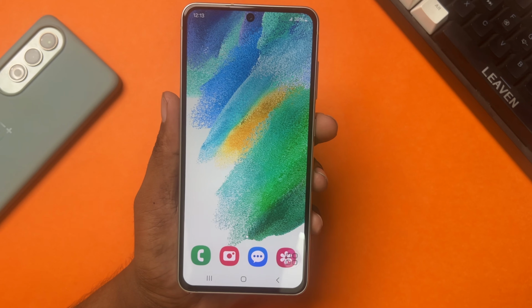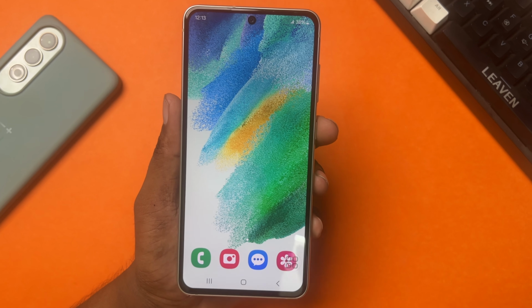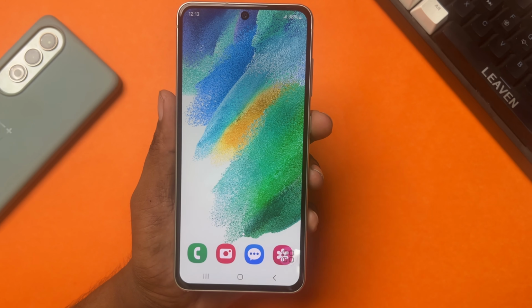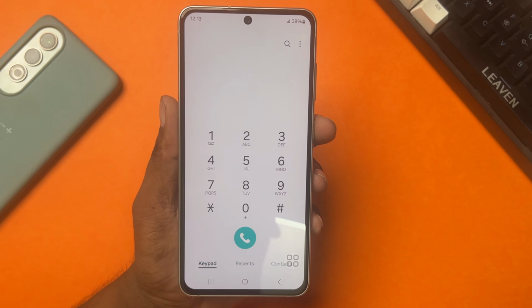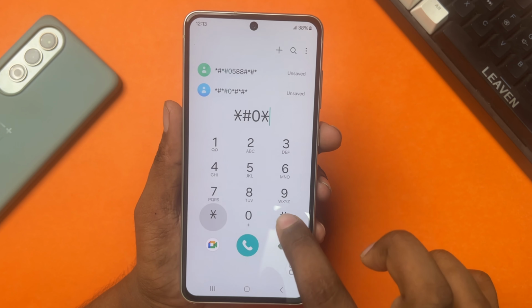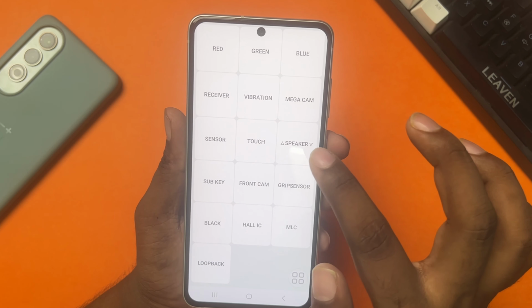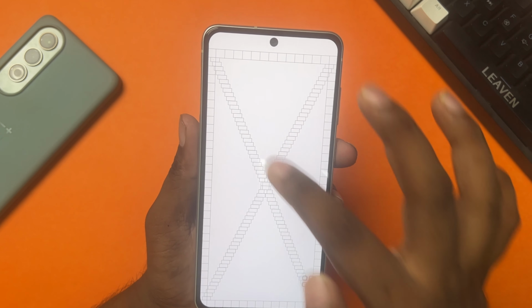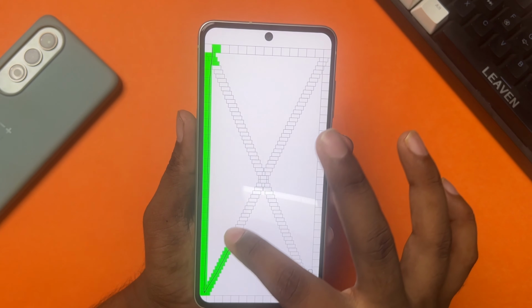First, let's check your touchscreen for any hardware issues. Open the dialer app on your phone. Enter the code *#0*#. Try drawing on the screen. If you can draw around the screen without any issues, your hardware is fine. If not, there may be a hardware issue.